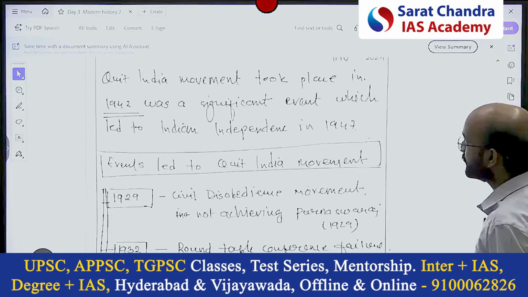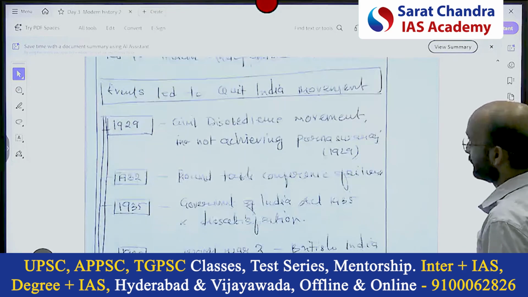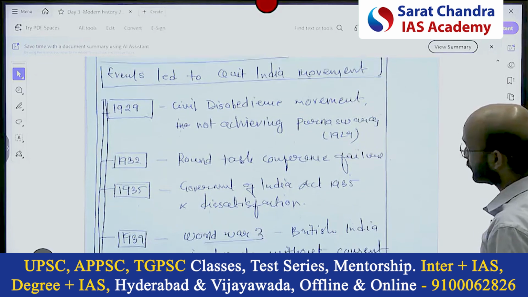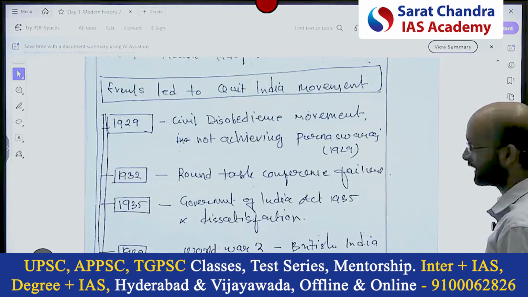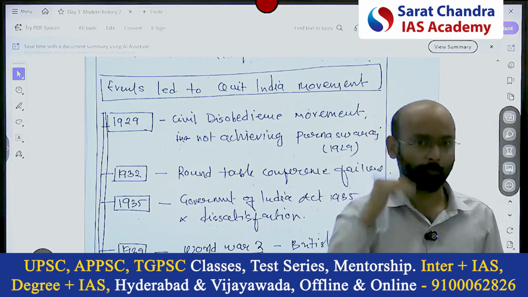Okay, so in the introduction, you could have added the personality and the place. I could have added that, so that was lacking. Events that led to the Quit India movement. Here you see the presentation. It's similar to what I presented yesterday, because it's asking about the events, so it's better to give the chronology.